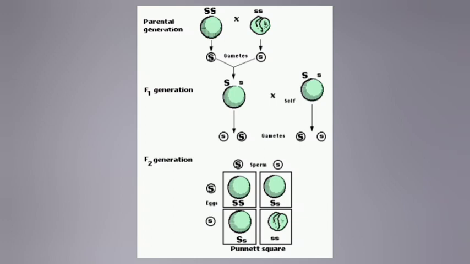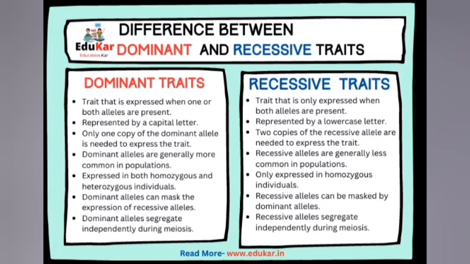I will do this F1 and F2 generation by taking a pure tall and pure dwarf plant in the copy. I will show it in the next class. Now I am only giving the definition so that you can get the knowledge that what is F1 and F2 generation. 11th is dominant and recessive characters.